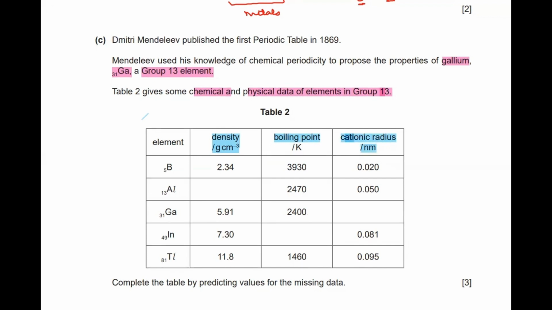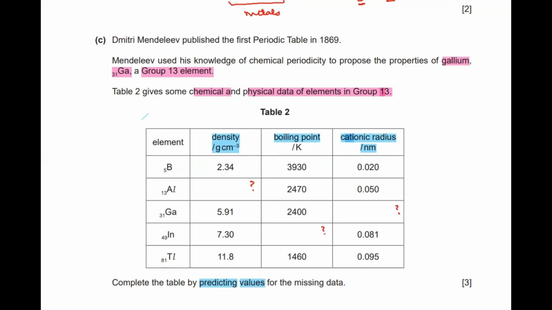Now, boron and all these are basically our group 13 elements. They're asking you to complete the table by predicting, to suggest or predict the value of the missing data. So what is missing out here? We have the density of aluminium missing, the boiling point of indium missing, and the cationic radii of gallium missing.